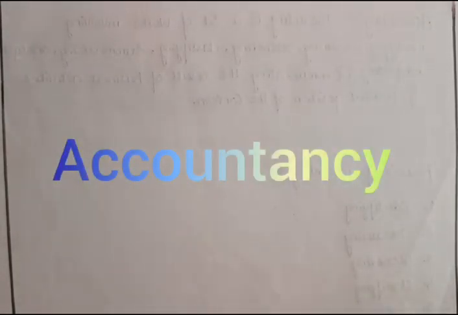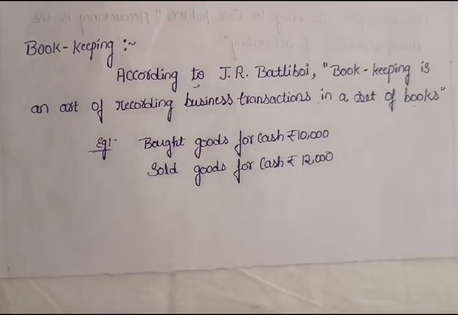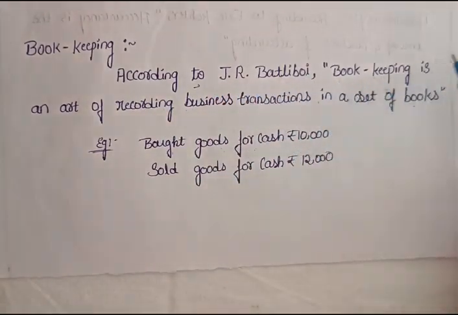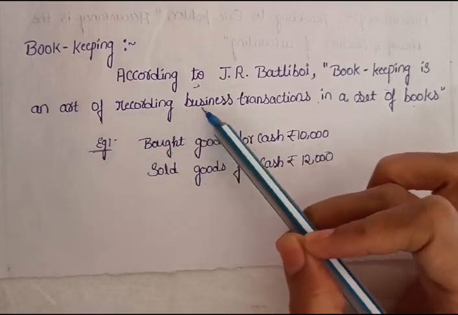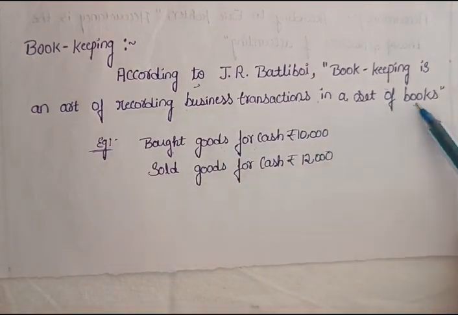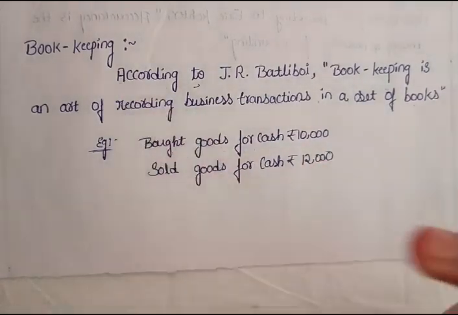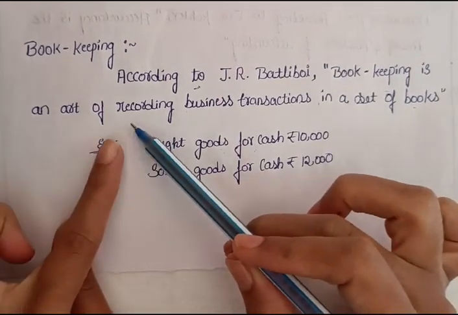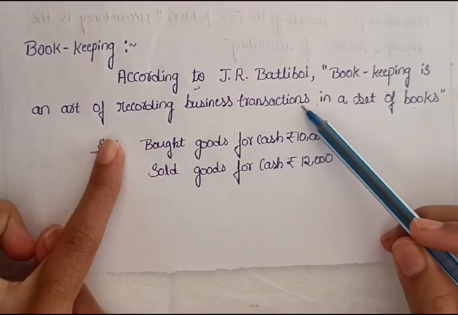Today I'm going to explain basic concepts of accountancy. First one, bookkeeping. According to J.R. Botley, bookkeeping is an art of recording a business transaction in a set of books. It's called bookkeeping. Bookkeeping means it is an art of recording a business transaction.